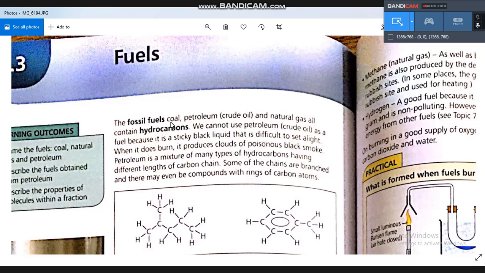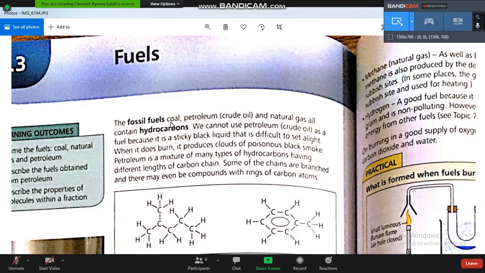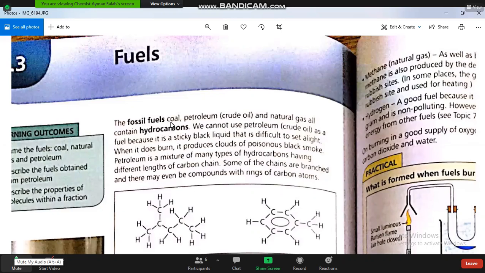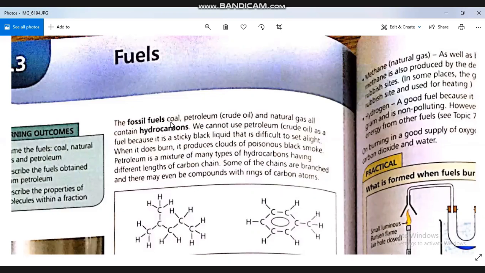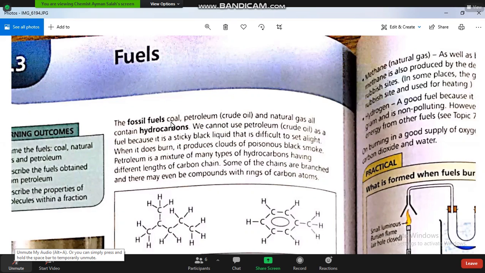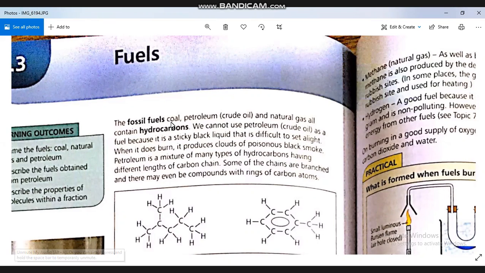We said also that hydrocarbons can form isomers. What are isomers? They are organic compounds with the same molecular formula but different structural formulas. They are different compounds.